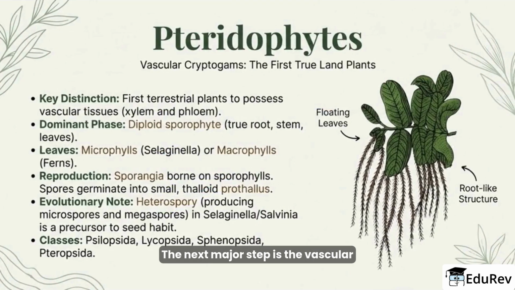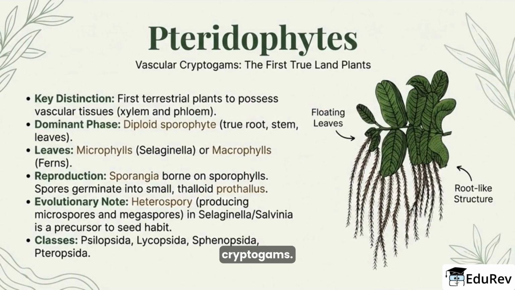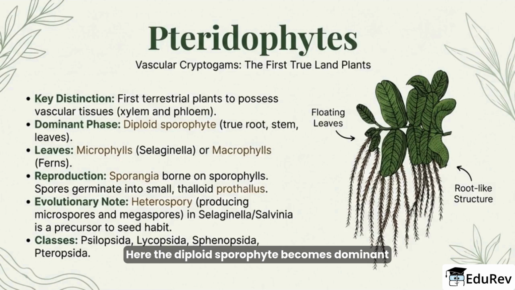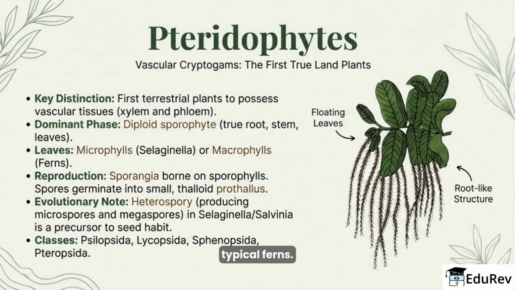The next major step is the vascular cryptogams, or pteridophytes, the first true land plants with xylem and phloem. Here the diploid sporophyte becomes dominant, with clear roots, stems, and leaves. Leaves may be microphylls, as in Selaginella, or macrophylls, as in typical ferns.